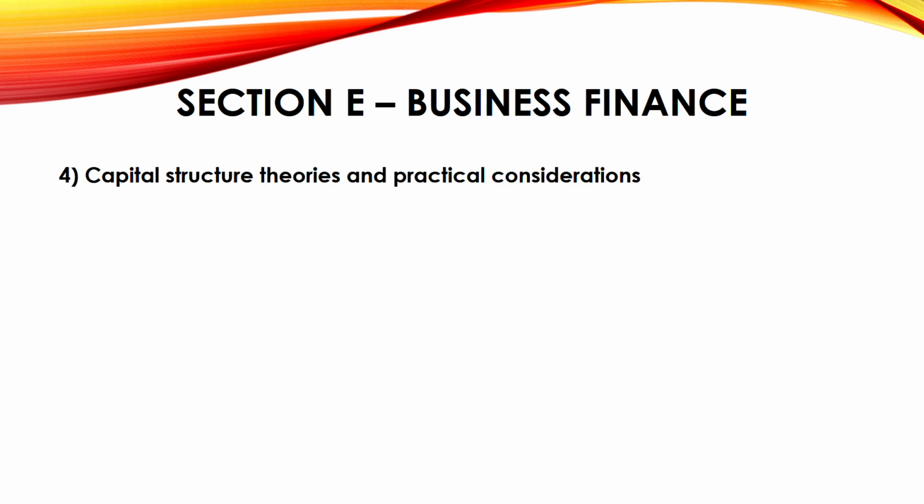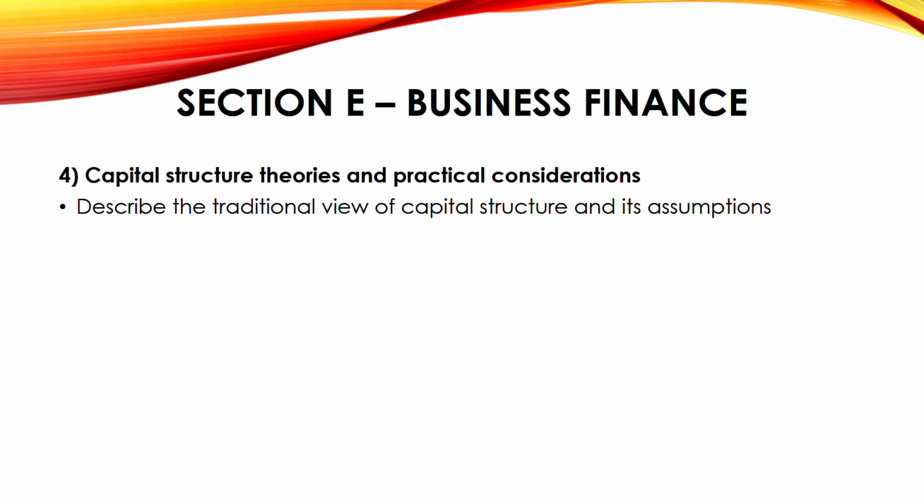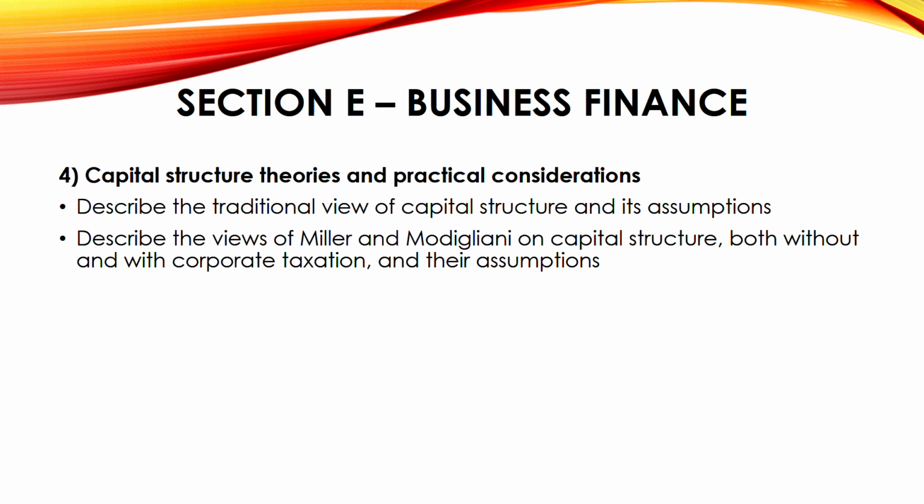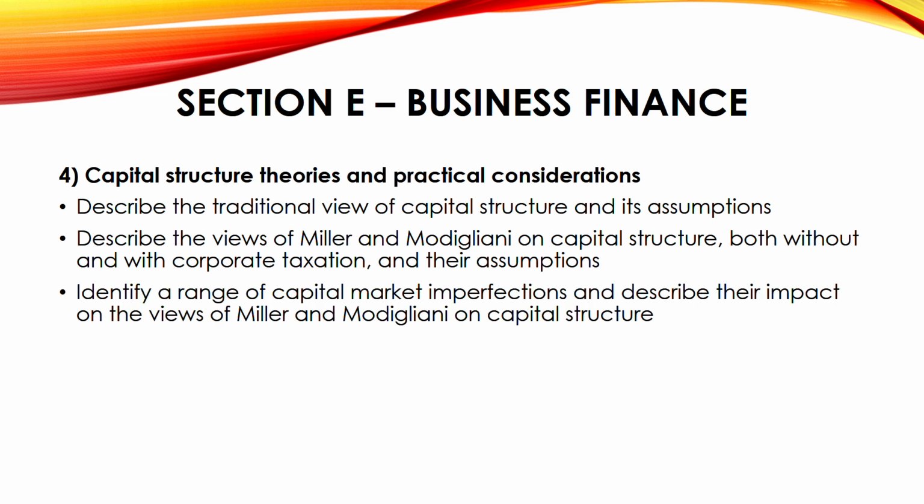Next, we have capital structure theories. Now, this theory is also very, very important. You have to know it. Describe the traditional view of capital structure and its assumptions. Miller and Modigliani's view on capital structure. Who are these? What are their views? We'll know it, with and without tax, and their assumptions. Identify a range of capital market imperfections and describe the impact on the views of M and M. You can even say M and M, Miller and Modigliani, right?